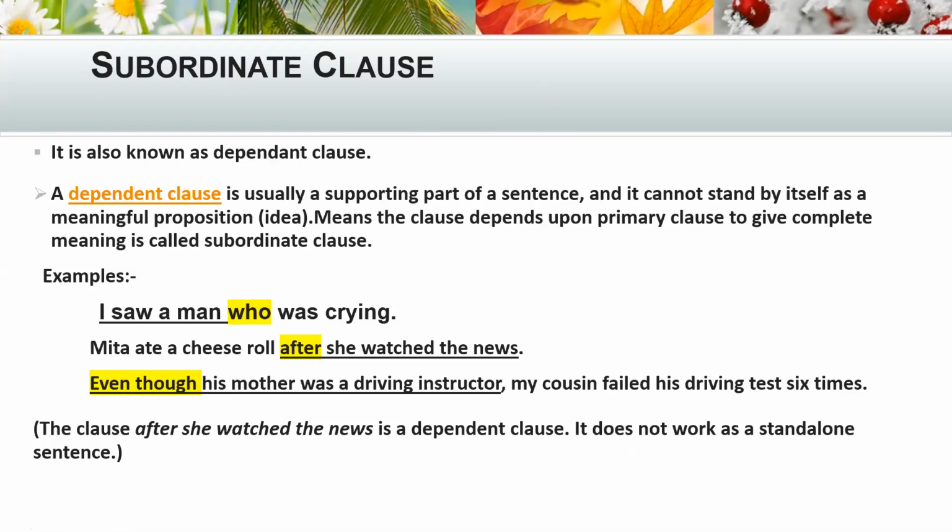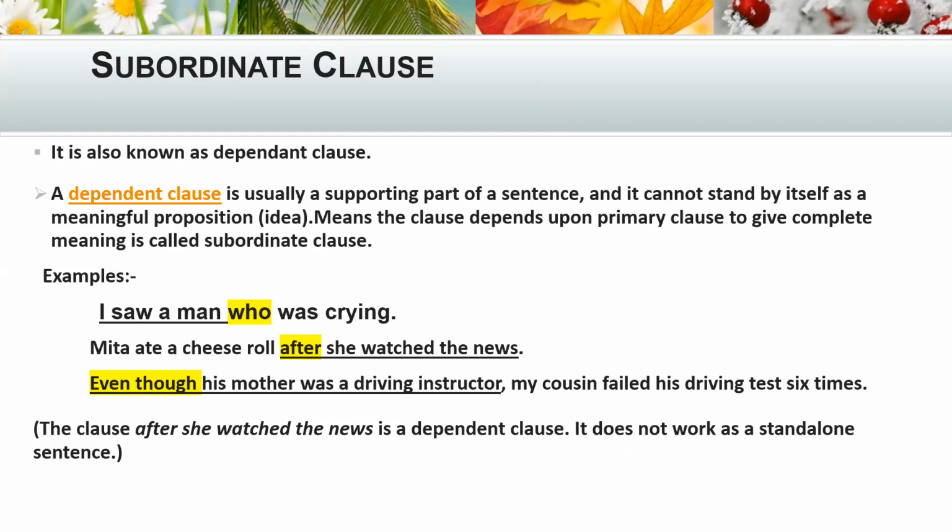Also, we can say specifier, complement, and adjunct. Okay, so let's discuss here what is subordinate clause.